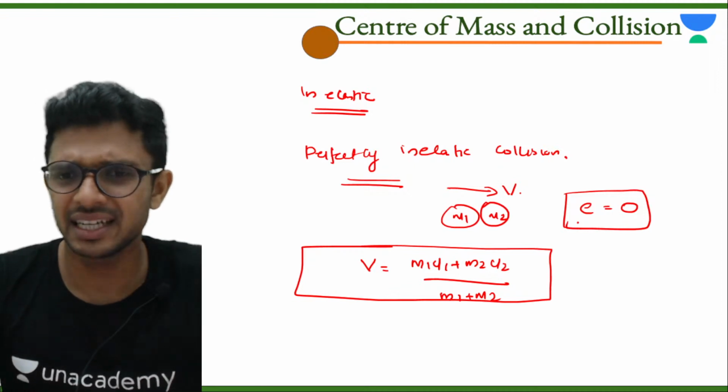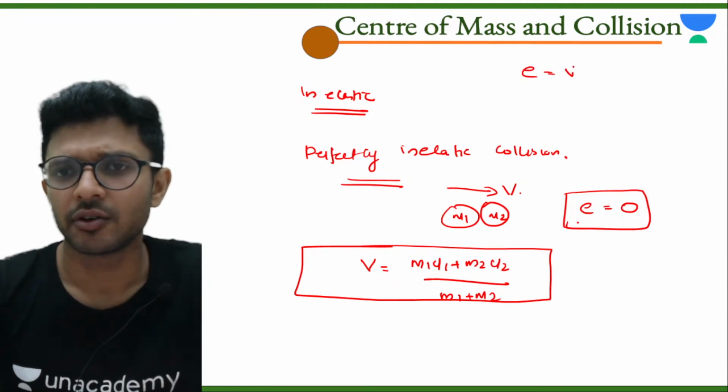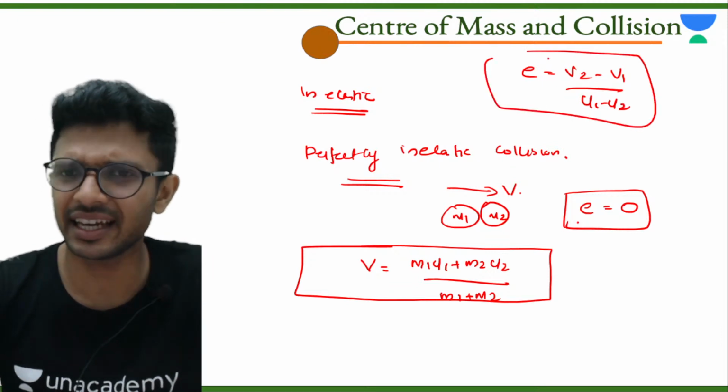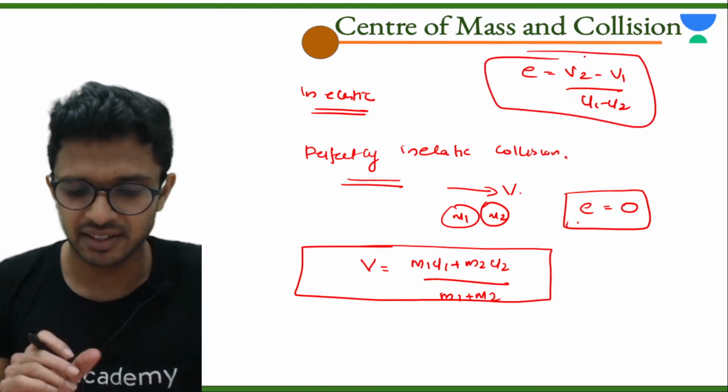Coefficient of restitution is simply a ratio of v2 minus v1 divided by u1 minus u2. We are just giving this ratio a name.